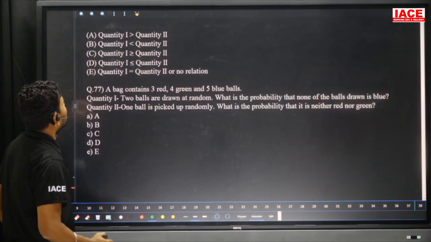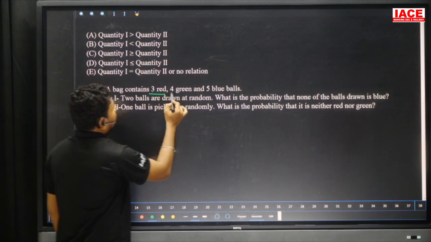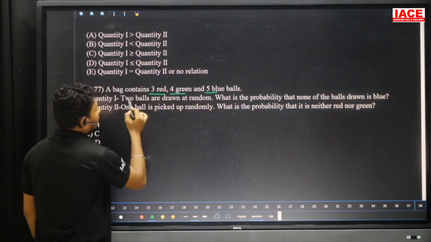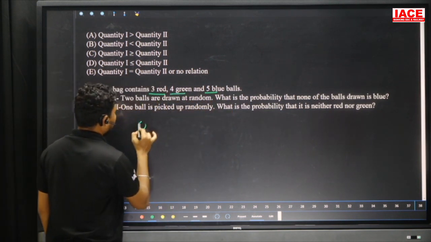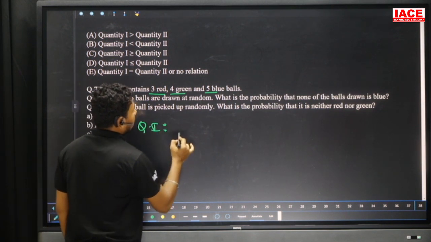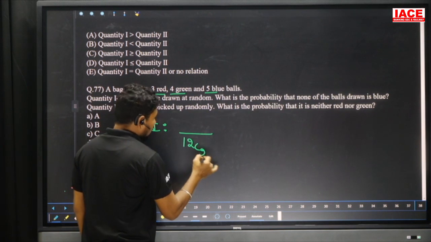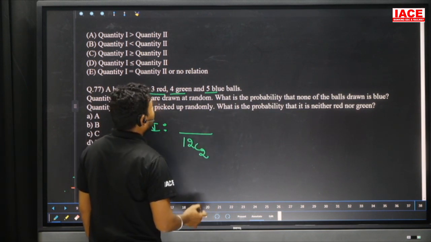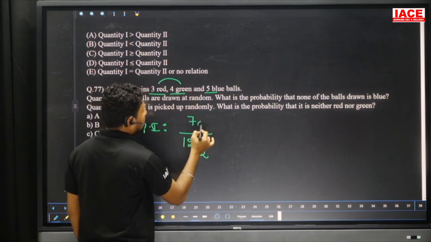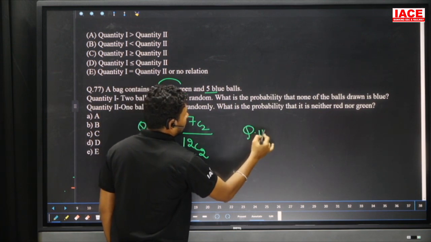Next one. A bag contains 3 red, 4 green, 5 blue balls. 2 balls are drawn at random. So first, quantity 1: 2 balls are drawn. Overall, 12 balls are there. From 12 balls, 2 balls are drawn. That should be none of the balls drawn blue. That means the remaining balls are drawn, that means 7C2.